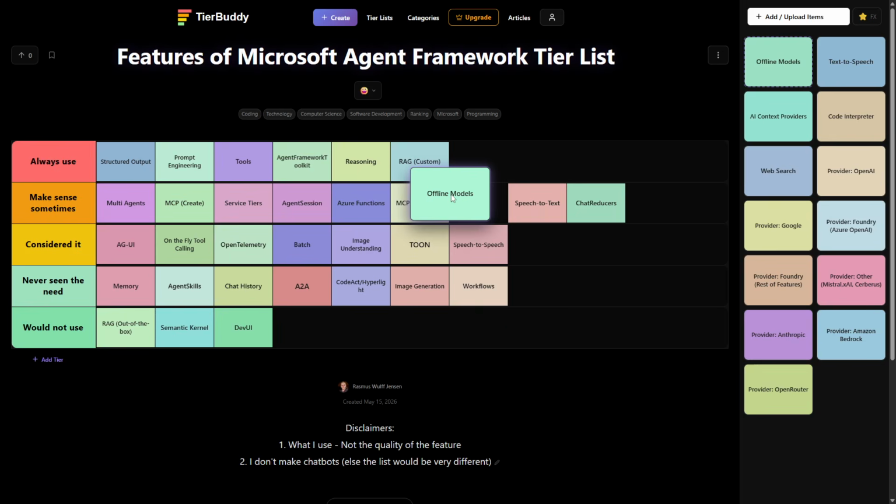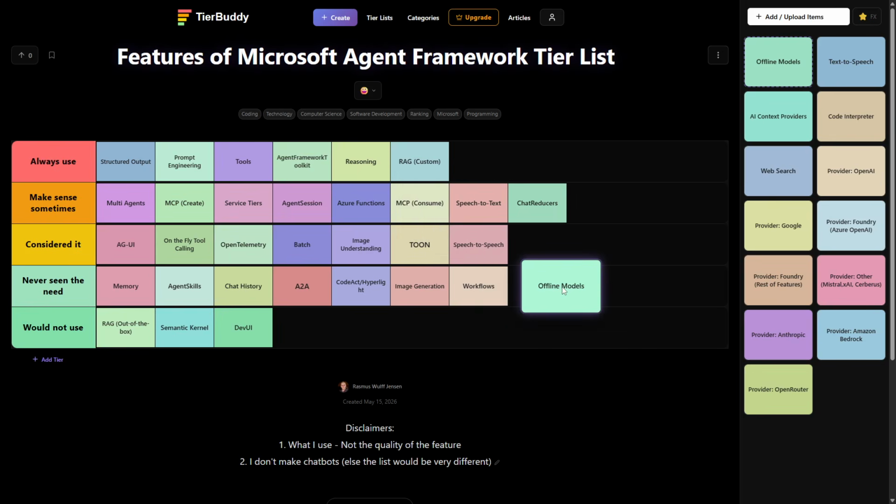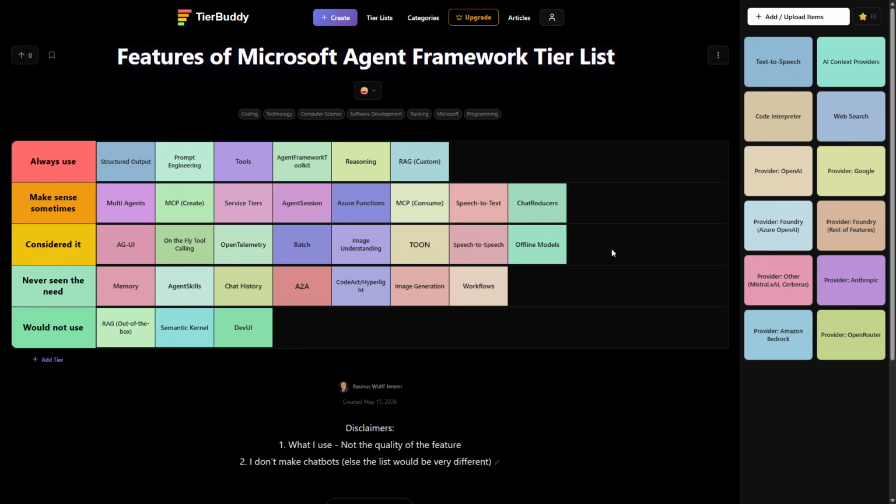Offline models, same. I want the best. I want something that can do things for me, and I don't want to have machines in the basement that have my production code on it. I would perhaps say I've considered it because the things I do are not something that needs the big models often. So at some point it could make sense perhaps, but at the moment not. So let's put it in low considering.